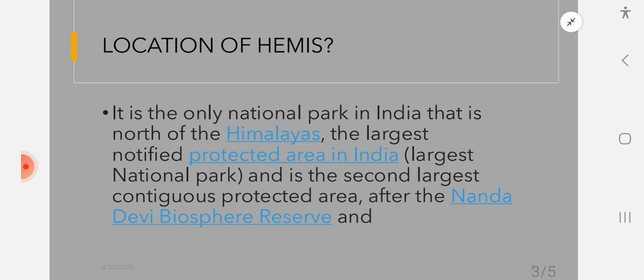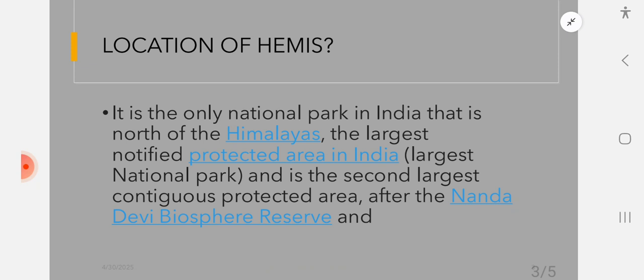Now again, coming to location. What makes Hemis National Park very special? The thing that makes Hemis National Park very special is that it is the only national park in India that is north of the Himalayas. Can you imagine the Himalayas? You know Mount Everest. Mount Everest is called Sagarmatha in Nepal, and Mount Everest is one of the mountains of the Himalayas.